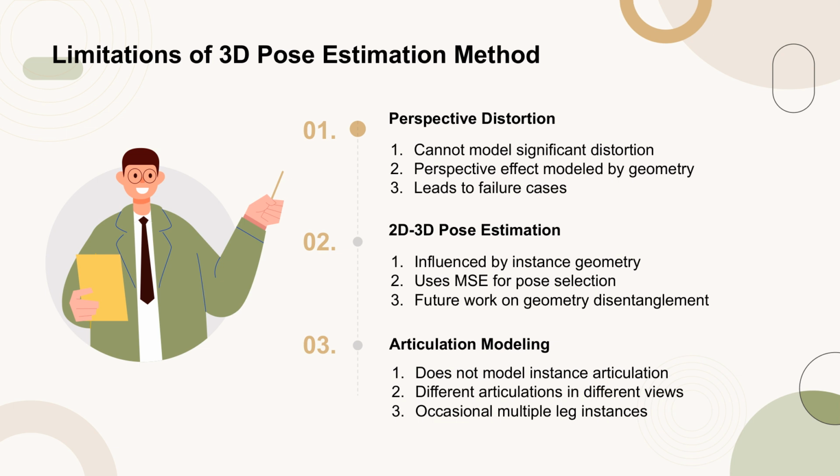The 2D-3D pose estimation is influenced by the geometry of the instance, as the method uses mean-squared error to select the best matching camera pose. Future work will explore disentangling geometry information during the matching process. Additionally, the method does not model the articulation of the instance, which can result in different articulations being modeled in different views, occasionally leading to instances with multiple legs.